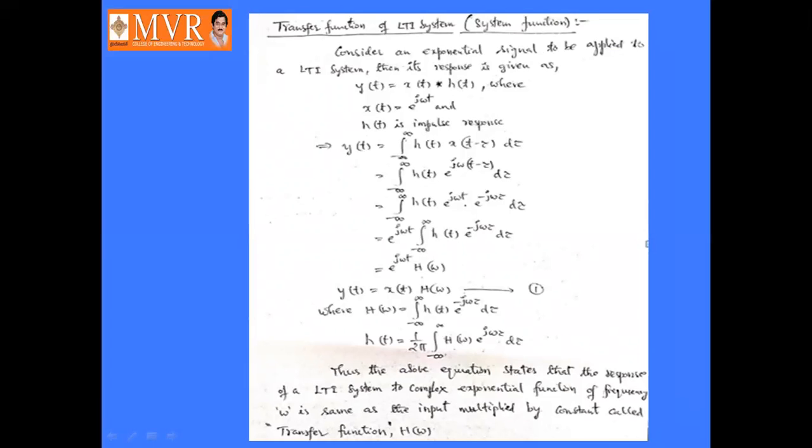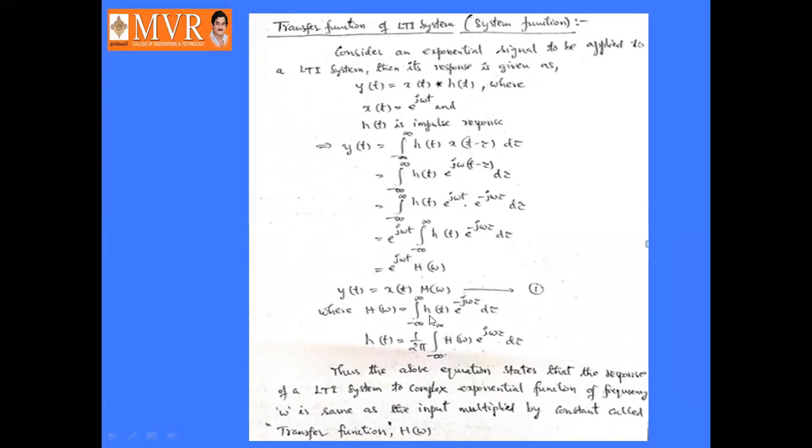Okay, so integral minus infinity to infinity h of t into e power j omega (t minus tau) d tau. Expand it: e power j omega t into e power minus j omega tau. So extract the e power j omega t term outside. So e power j omega t into integral minus infinity to infinity h of tau into e power minus j omega tau d tau, which is nothing but h of omega. So it is e power j omega t, that is x of t, into h of omega, right?